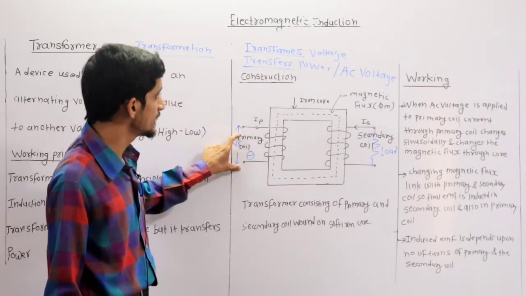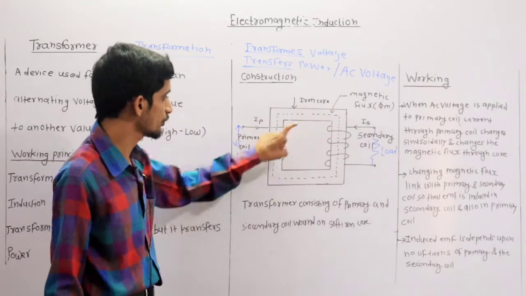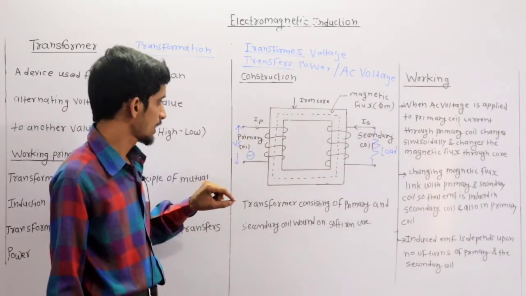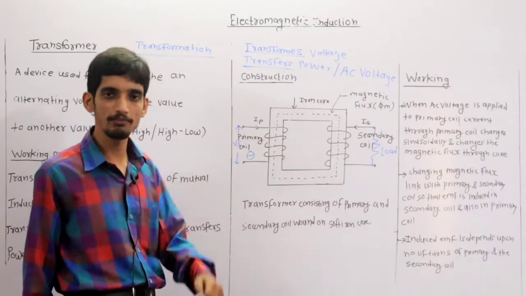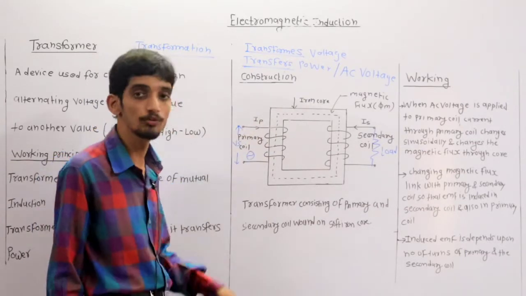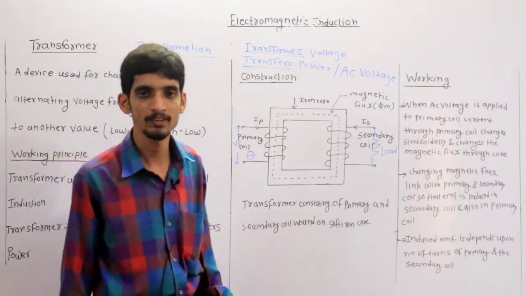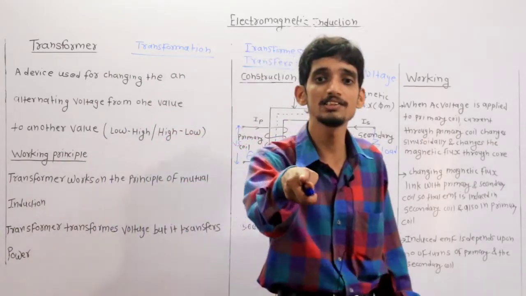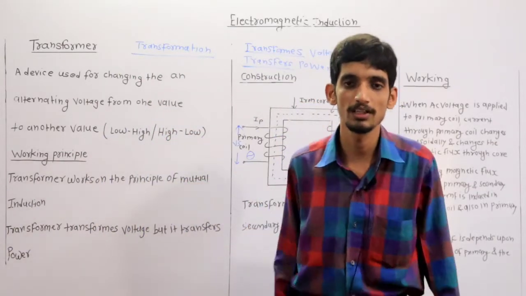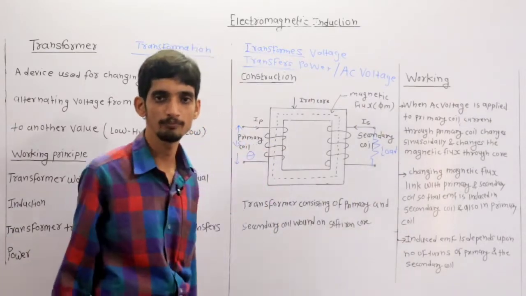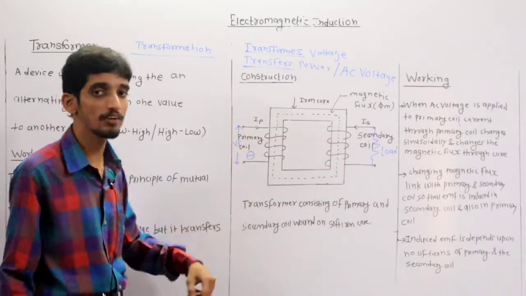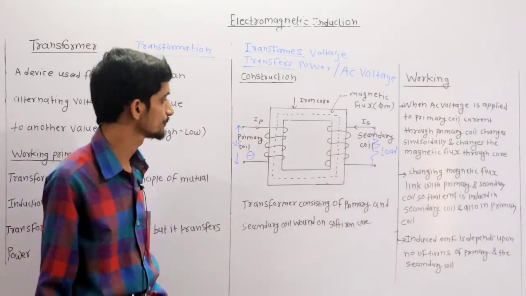When AC voltage is applied to primary winding, definitely current starts flowing through that primary winding. As the AC voltage is changing with time, definitely current also changes with time. So current through the primary winding also changes.